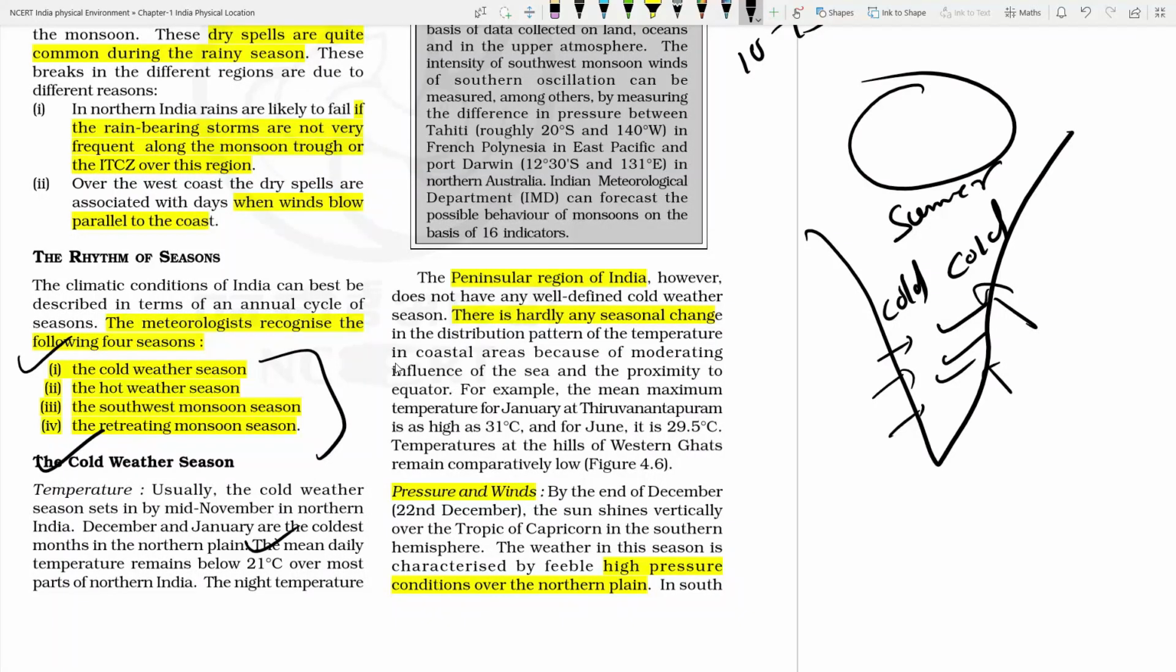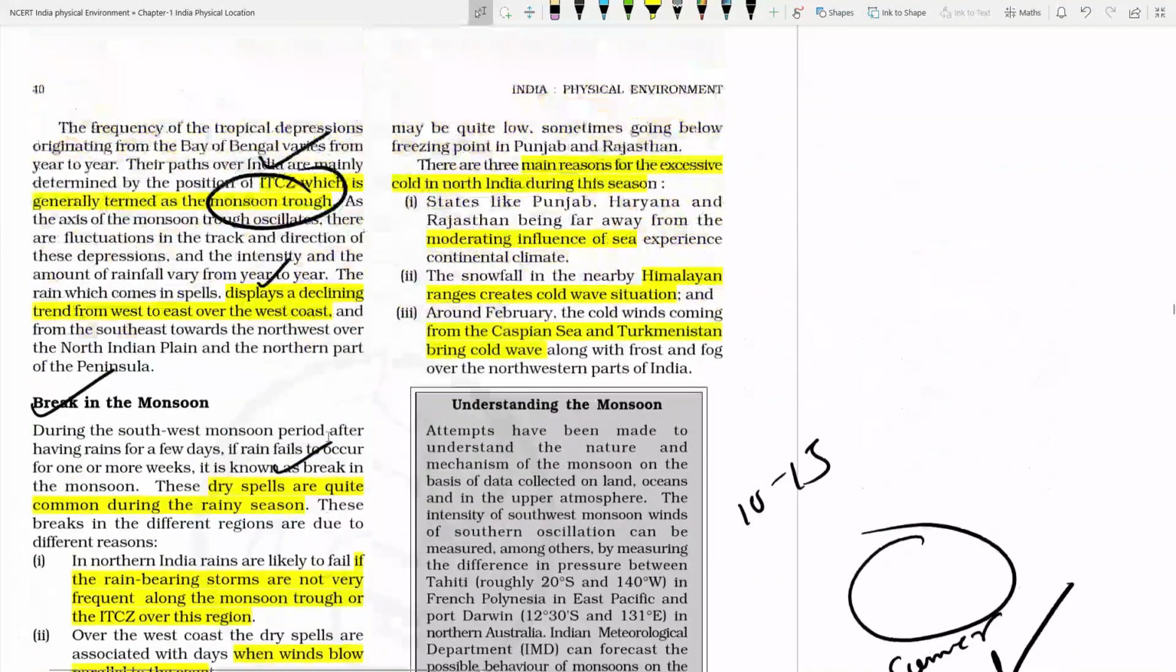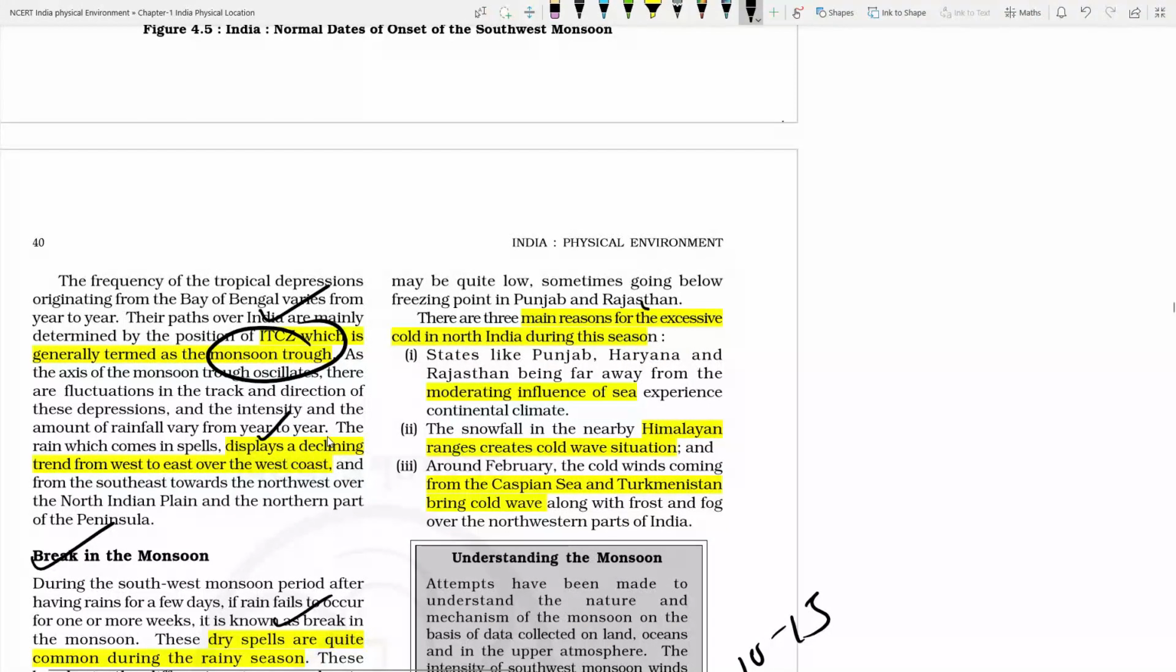So throughout India, you might be knowing that around 21 degrees Celsius temperature is there on the northern part of India. There are 3 main reasons for the excessive cold in India. One, in states like Punjab, Haryana and Rajasthan, these areas are far away from the sea. That's why the moderating influence of the sea is not there.